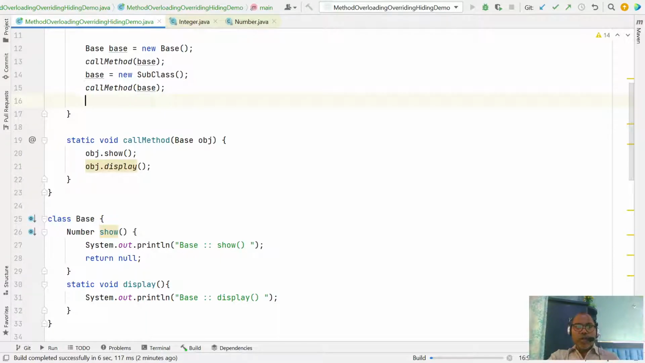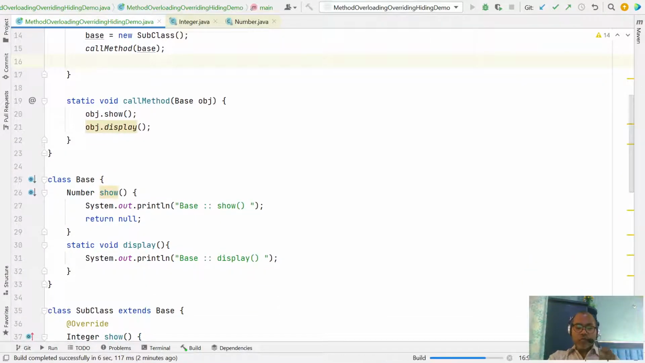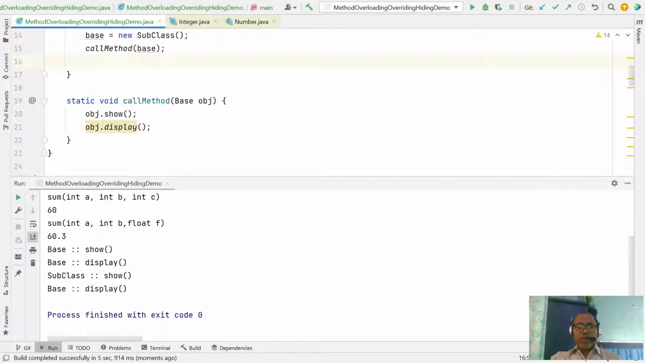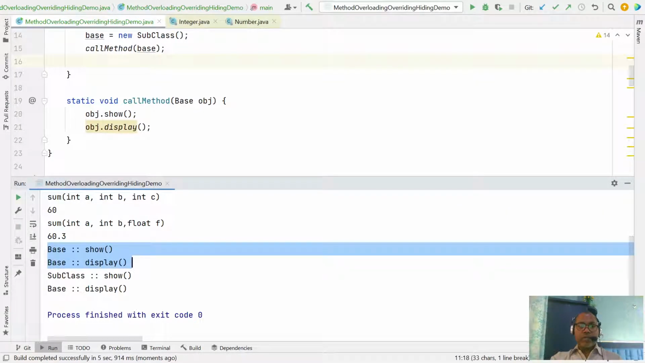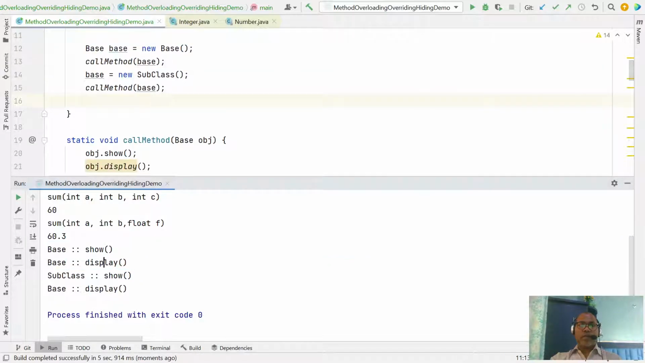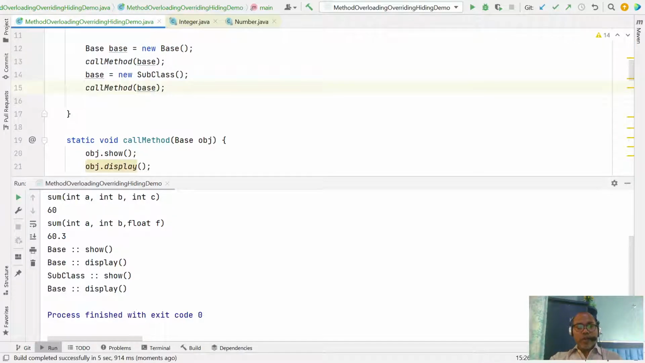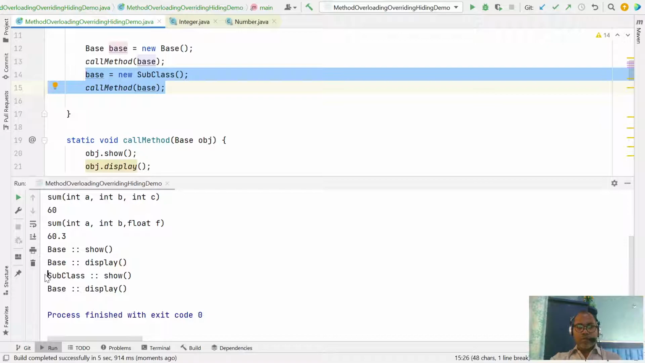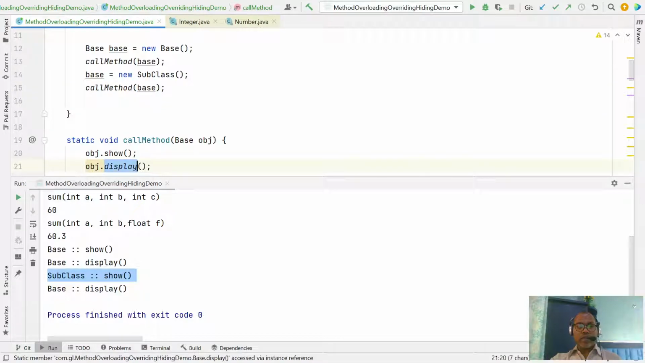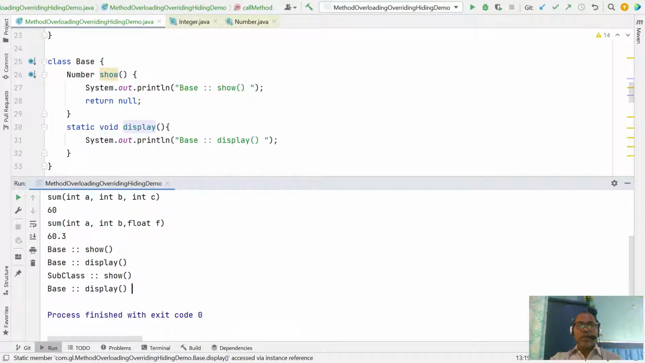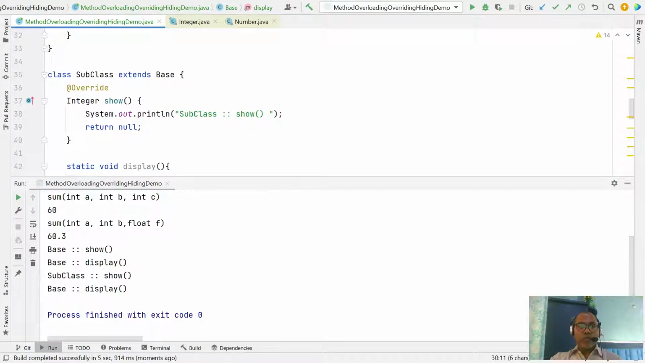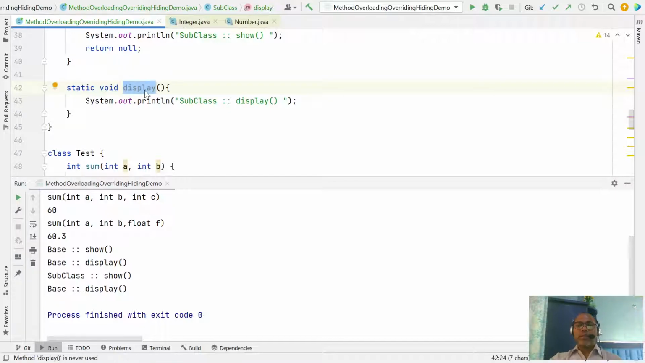So here we are also overriding a static method. Then what is the difference? Here you check: in the case of the base class, it invokes the base class display, which has no impact. That's good. When we are passing the subclass object, it invokes the show method of the subclass, but the display method is still the base class one. That means the static method is not overridden. This is known as method hiding. Now your method is hidden.